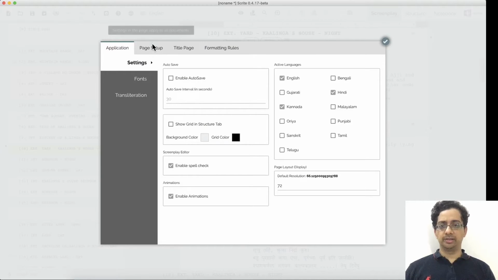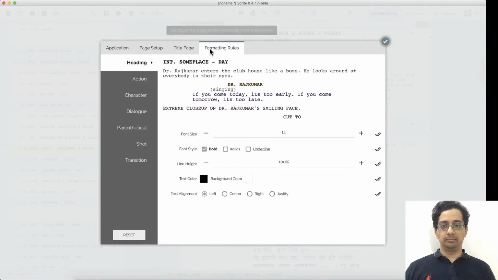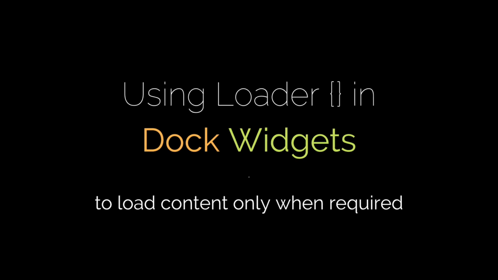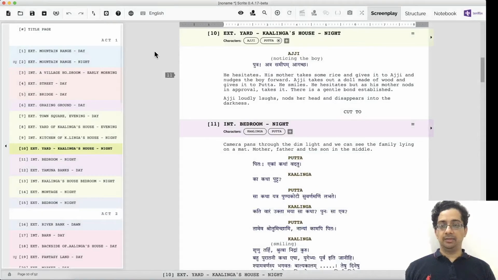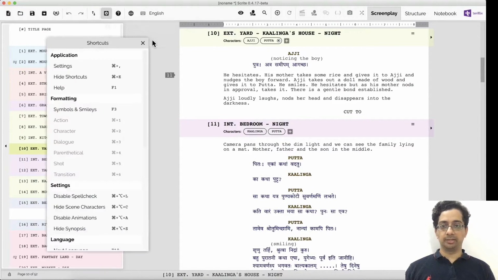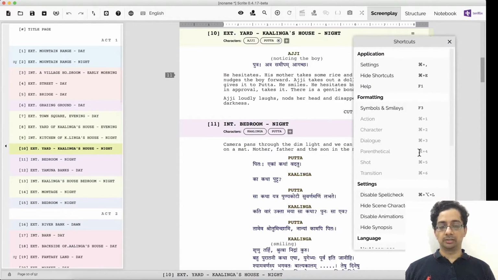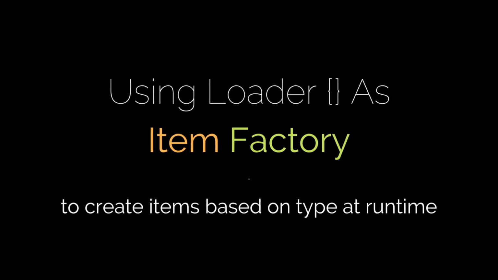This dialog box makes use of a tab view. Depending on what tab is active, the corresponding page is loaded and shown. Again, we make use of loader in this tab view. Another place where we use loaders is the dock widget. I can click on this menu item and launch the shortcuts dock widget. The contents of the shortcuts dock widget is created only when the dock widget is visible.